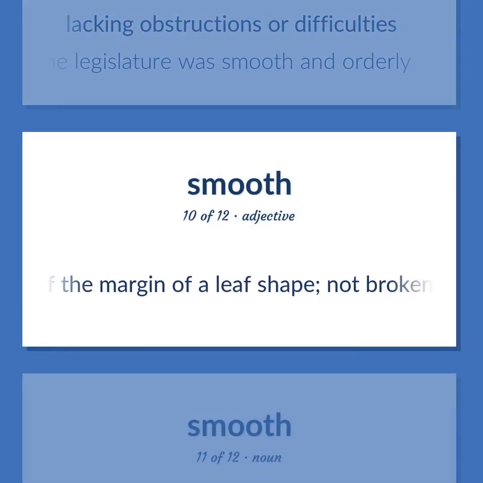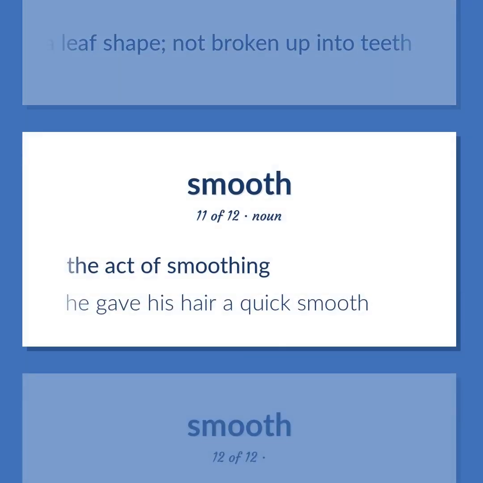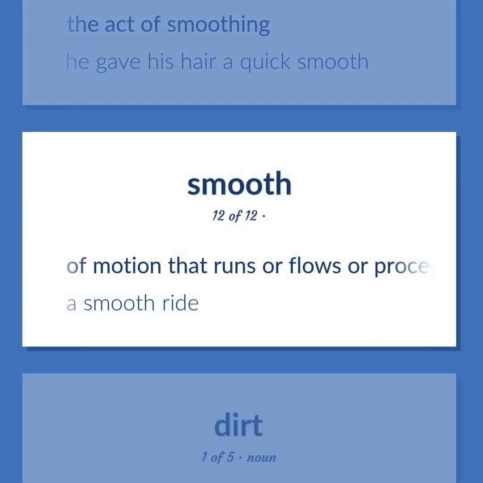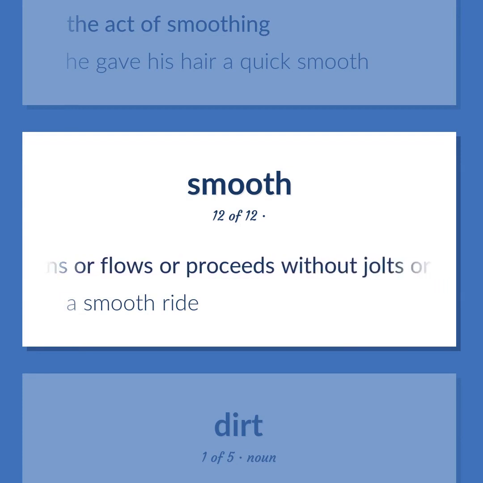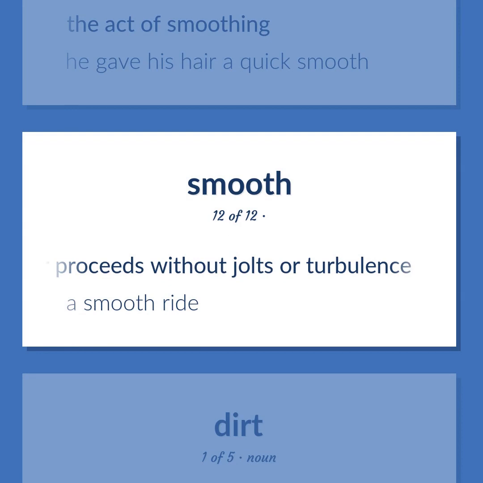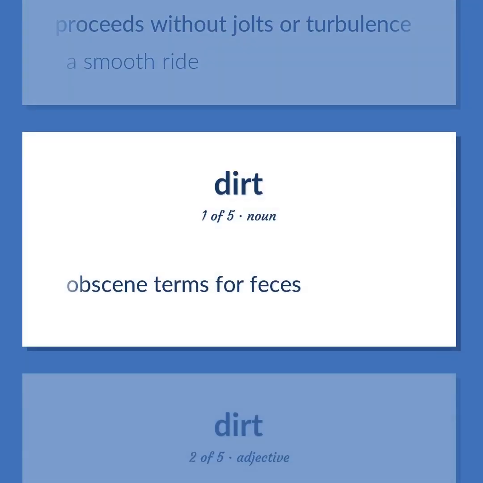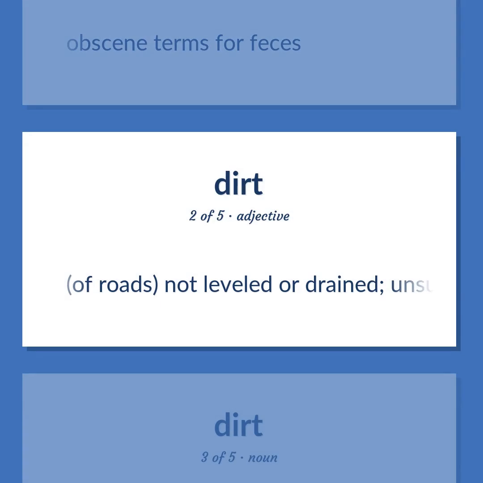Of the margin of a leaf shape, not broken up into teeth. The act of smoothing. He gave his hair a quick smooth. Of motion that runs or flows or proceeds without jolts or turbulence. A smooth ride. Obscene terms for feces. Of roads, not leveled or drained, unsuitable for all-year travel.